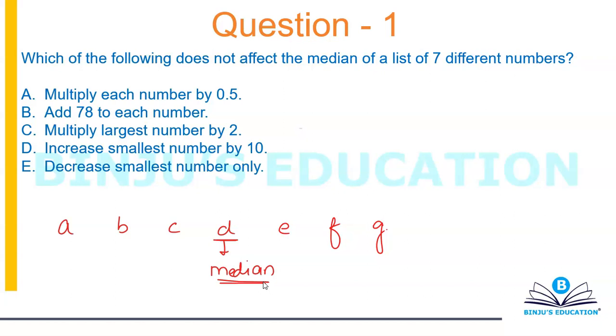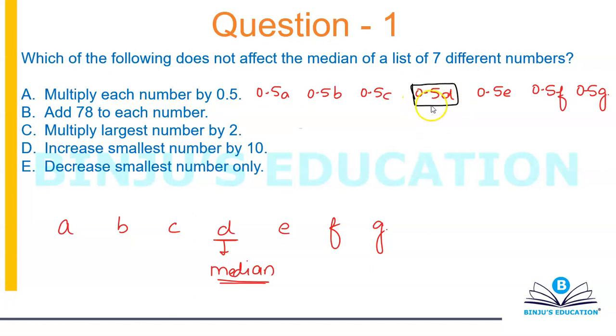Option A says, if I'm going to multiply each term by 0.5, then my terms will become 0.5a, 0.5b, 0.5c, 0.5d, 0.5e, 0.5f, 0.5g. So you'll observe that the value of the fourth term has changed. So the median is changed. The median did change.